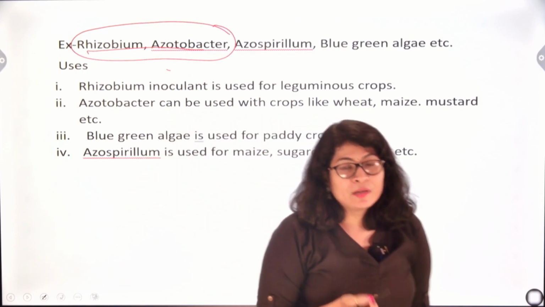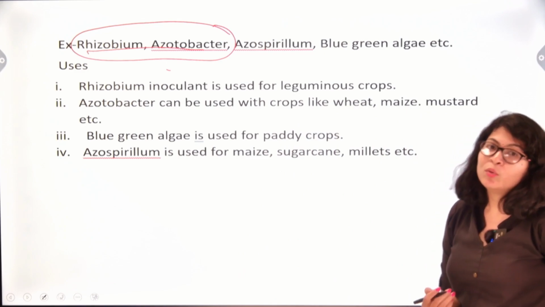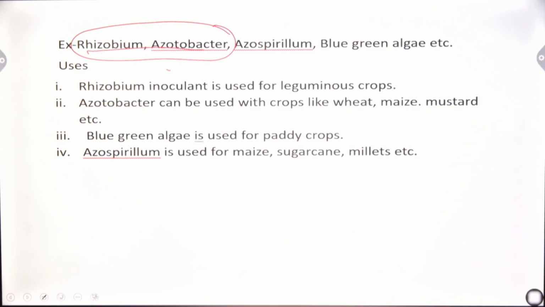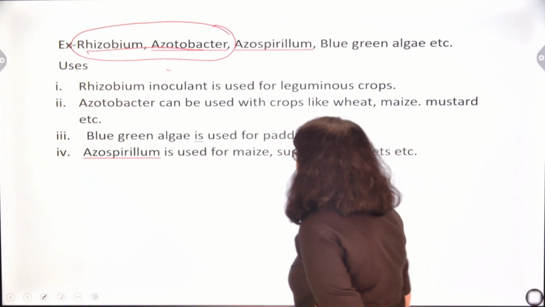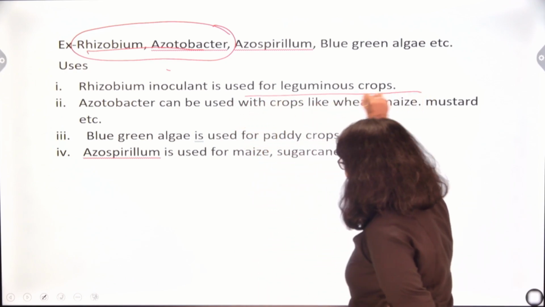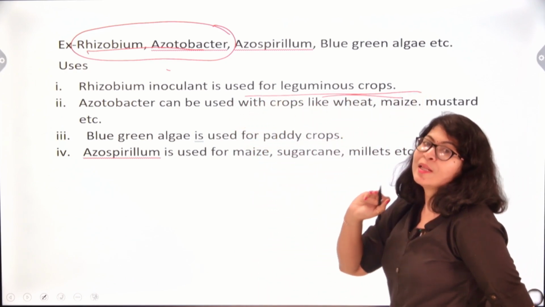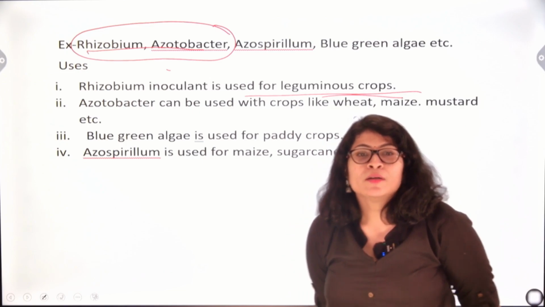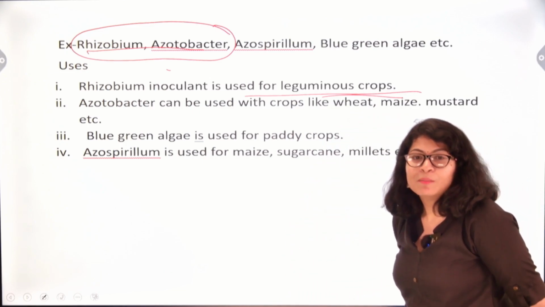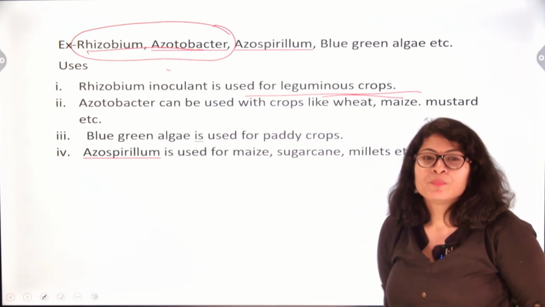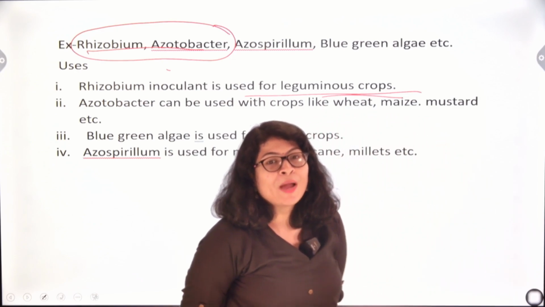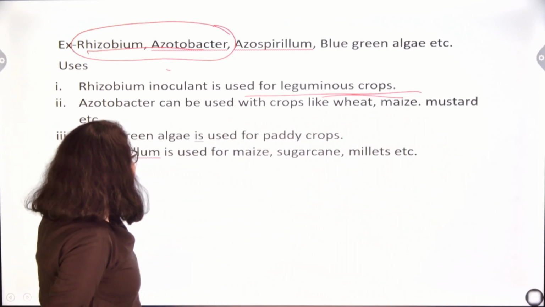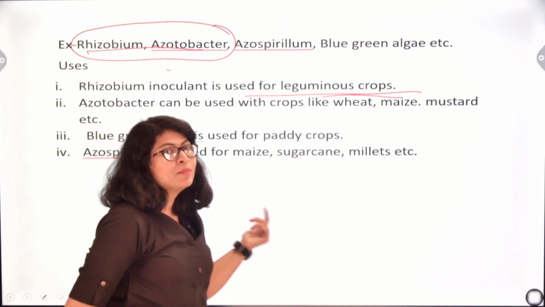Next is Azospirillum, and next BGA, blue green algae. Uses: Rhizobium inoculant is used for leguminous crops, like peas and all. Azotobacter can be used with crops like wheat, maize, mustard, etc. Blue-green algae is used for paddy crops, and Azospirillum is used for maize, sugarcane, millets, etc.